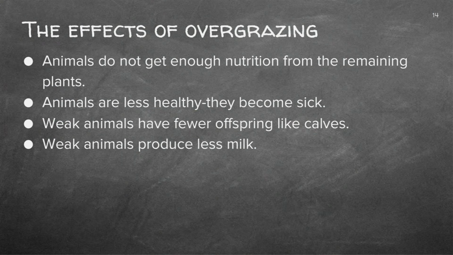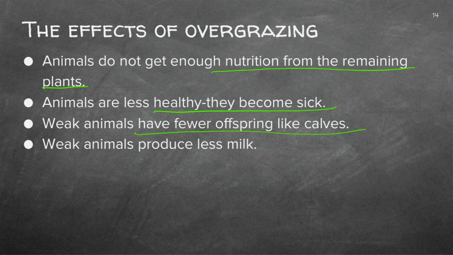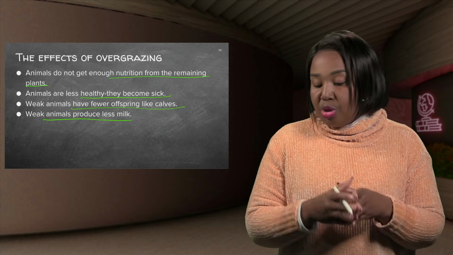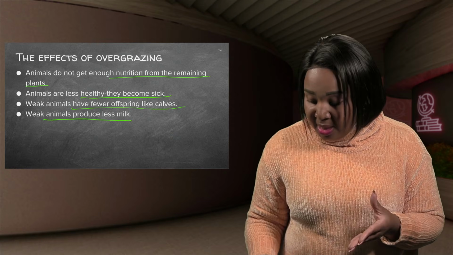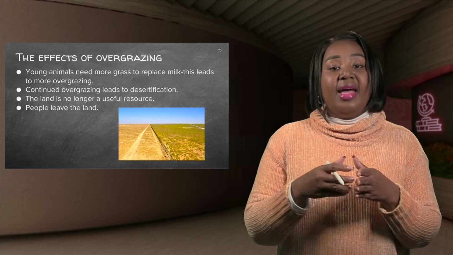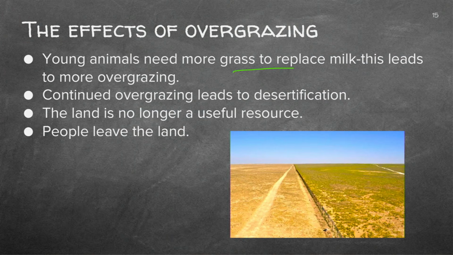Animals do not get enough nutrition from the remaining plants, the ones that you will find in the patches of land. Animals are less healthy, they become sick. Weak animals have fewer offspring, like cows, and weak animals produce less milk. So you can see that when you overstock animals, you are prone to lose more than gain. Now, let's go on and finish up on the effects. So young animals need more grass to replace milk. This leads to more overgrazing.